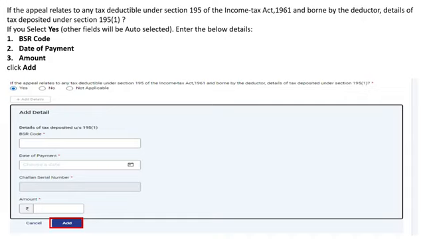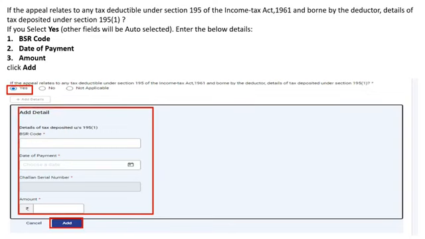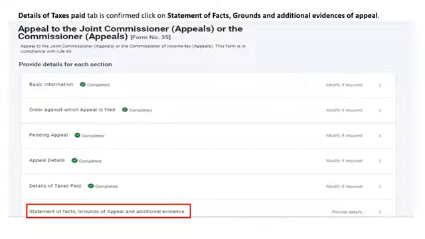If the appeal relates to tax deductible under Section 195 of the Income Tax Act and borne by the deductor, details of the tax deposited under Section 195 subsection 1 are required to be provided. If you select yes, you can enter BSR code, date of payment, amount, and then click on Add button. Details of taxes paid tab is confirmed.